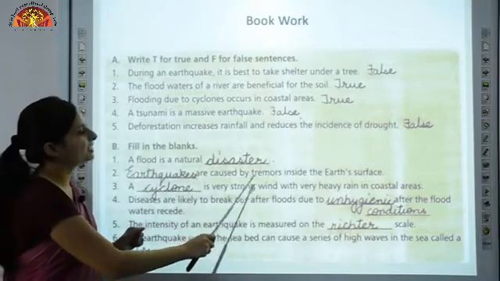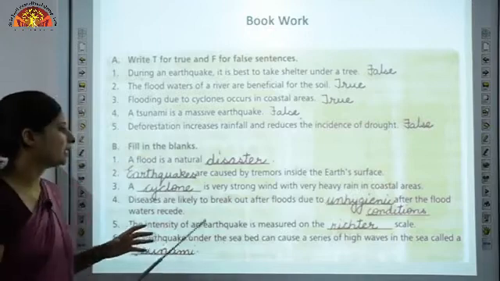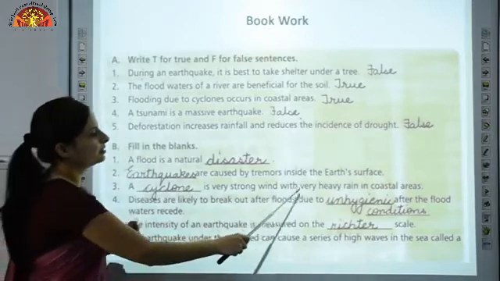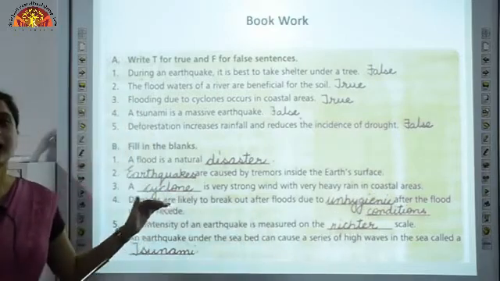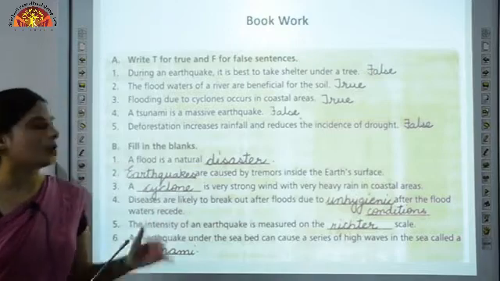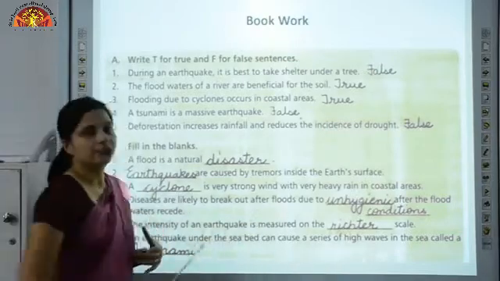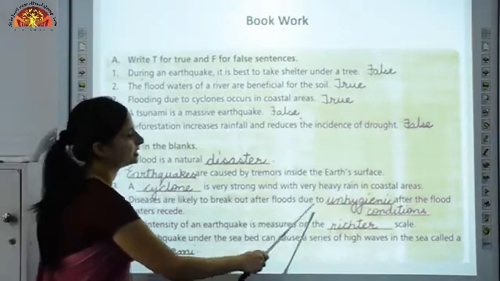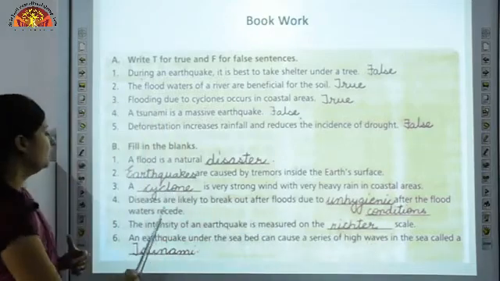Earthquakes are caused by tremors inside the earth's surface. Tremors are shaking, okay, it makes shaking. A cyclone is a very strong wind with heavy rain in coastal areas. As we read, cyclones are very strong winds which come along with rain, and these are mostly found in the coastal areas.